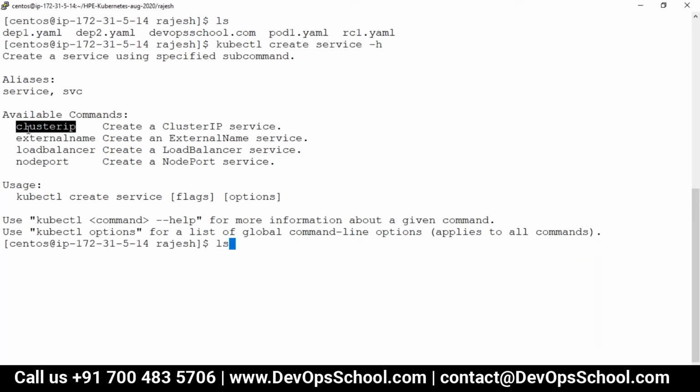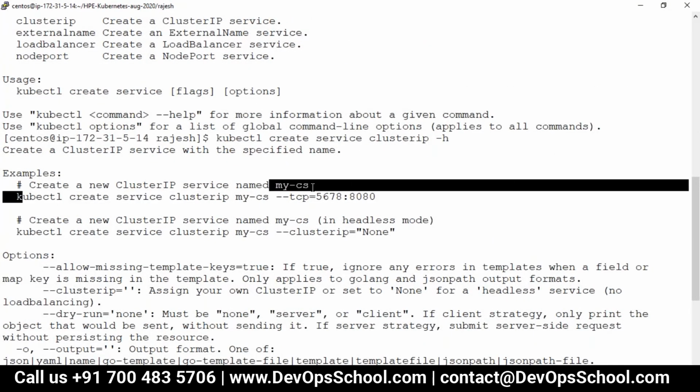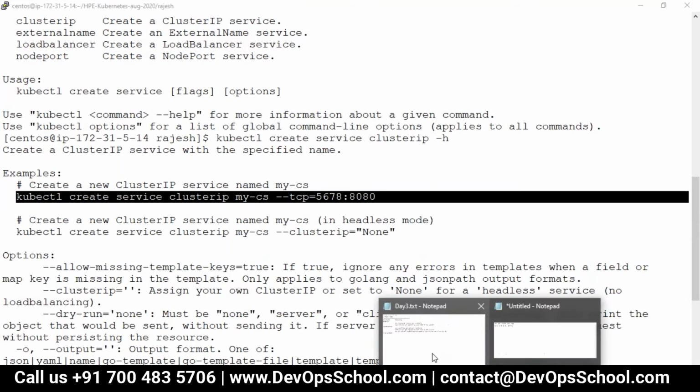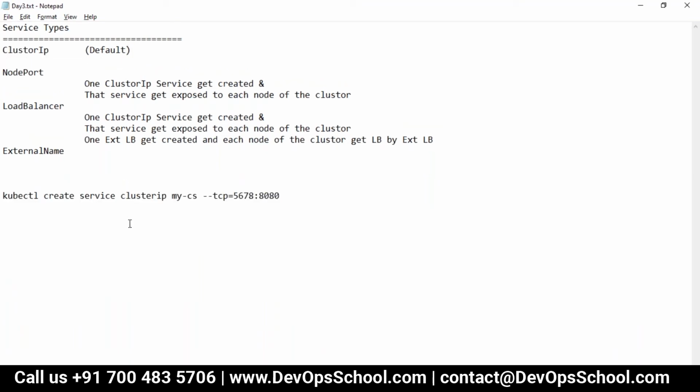So what I'm going to do? Cluster IP and -h. And now, guys, I got the command to create a service. Let's understand this command. This command will create one service. Which service? The cluster IP service, which is the default service. Here you see cluster IP is the service type, then the object name, the name of the service, and this first one is the service IP address.